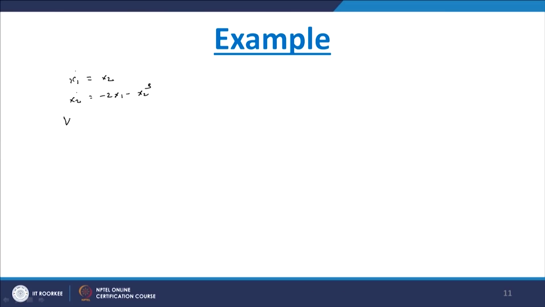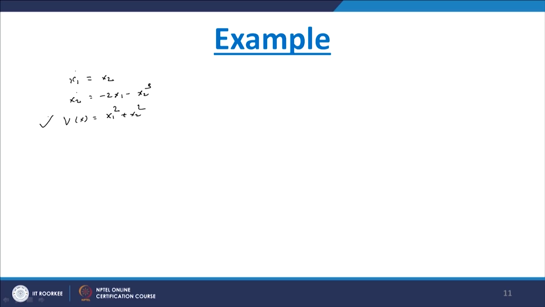The best one we can assume is V of x equal to x1 square plus x2 square. We will find that if x1 and x2 are not 0, V of x is always greater than 0. So that is a positive definite function, which is a very simple one. Therefore when we solve examples, generally we assume this particular function. So here we take V of x equals x1 square plus x2 square.